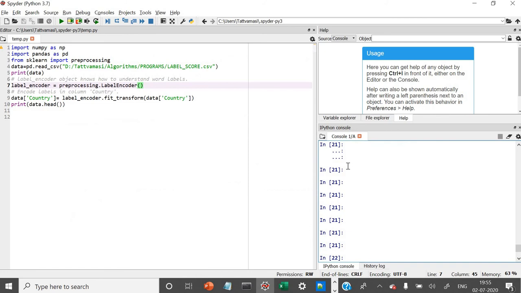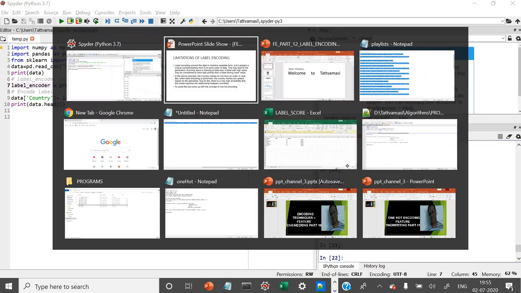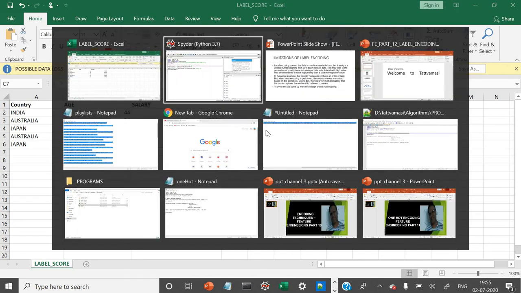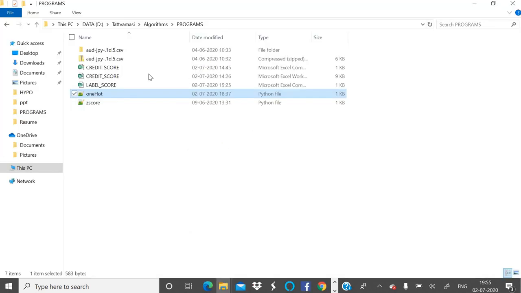I am using the Spyder IDE. You can get it from the Anaconda. So this is the input CSV file I am using. Here you have country, age, salary: India, Australia, Japan, Australia. Age is given, salary is also given. I have saved the file in this location.